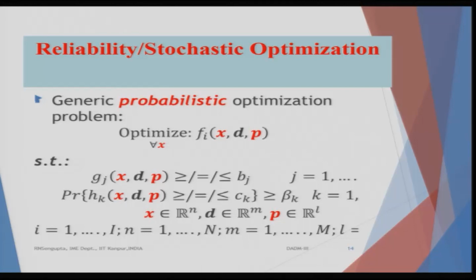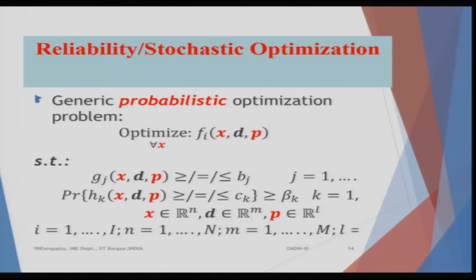So, the generic probabilistic optimization would be: optimize. Here it is the same slide which we have considered, but with the change that the red colors have been marked for the cases which are no more deterministic, but probabilistic. So, you optimize the functional form f_i, which is a function of x, d, p, and x and p are probabilistic because x is the decision variable and p is the external parameters which are probabilistic.